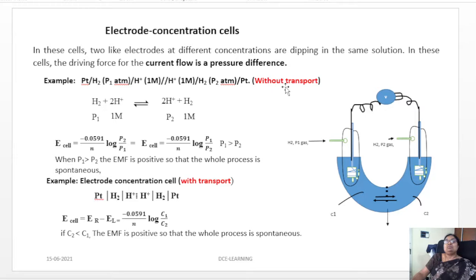The first one is an electrode concentration cell without transference, and the other one is with transference. This one is the example for the with transport, because I kept the diaphragm here. Without transport means there is no diaphragm. Instead of that, you must put in a liquid junction potential.